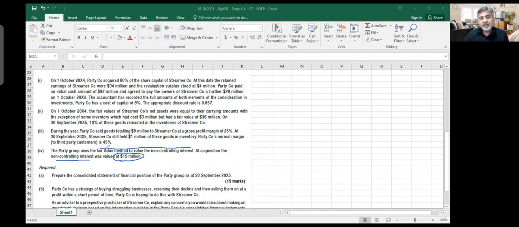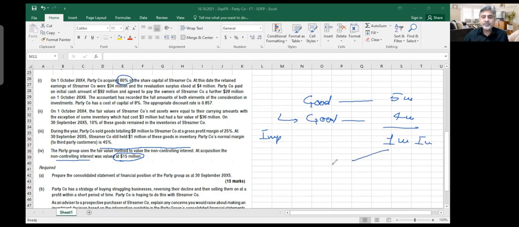The only issue here is that if there had been any impairment, now there is no note on impairment. You will calculate your goodwill. Let's suppose goodwill comes out to be 5 million, and then they will say, end of the year, the goodwill is, let's call it, 4 million. So it means that there is 1 million impairment. Because NCI is taking 20% and the parent 80%, 800,000 you would have subtracted from the parent's share, and 200,000 you would have subtracted from the NCI share, because they are measuring it at fair value.